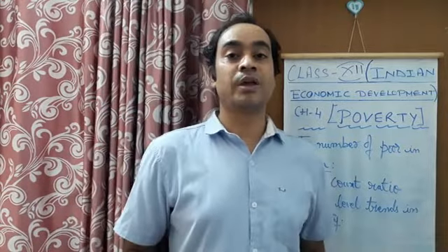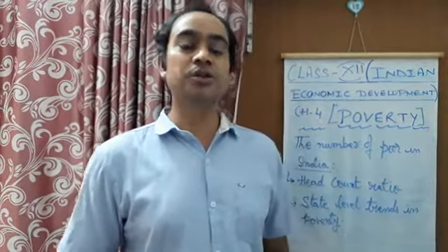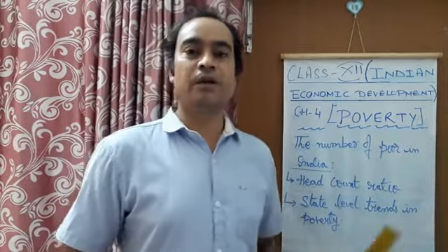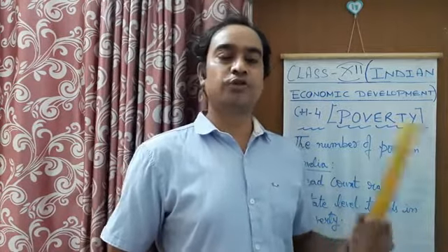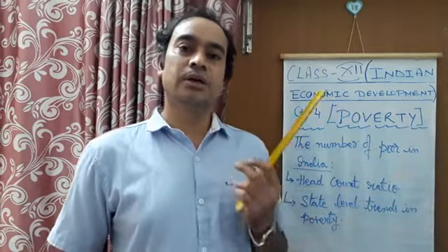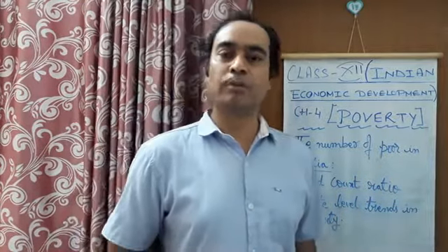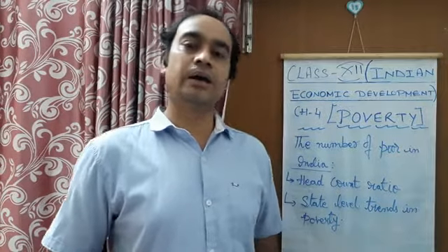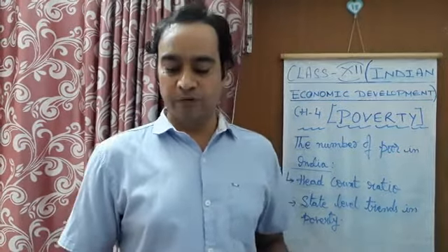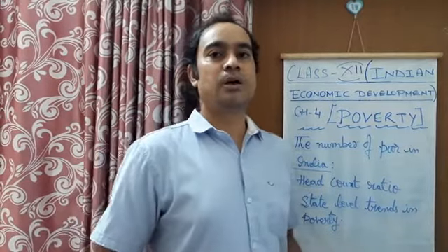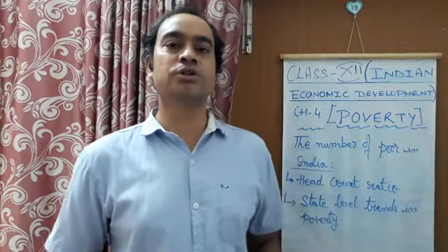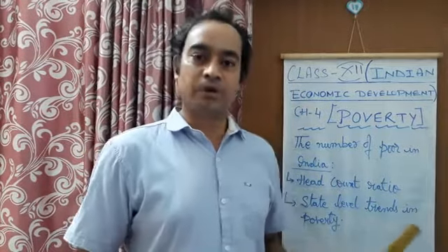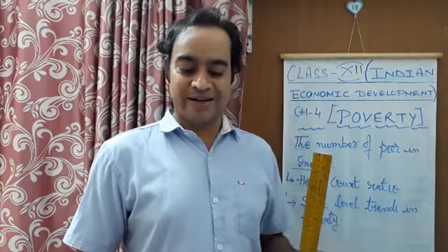These are the major states of India. In these states, what was the trend of poverty? Means how much it was in 1973, the population of below poverty line people in these big states, and in the coming years, 2011 to 12, how much reduction in poverty was observed.